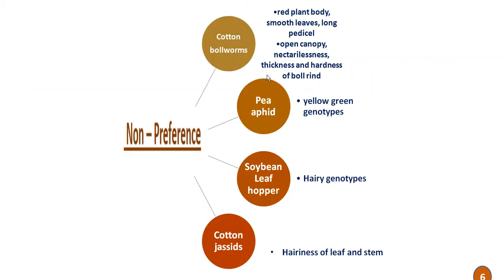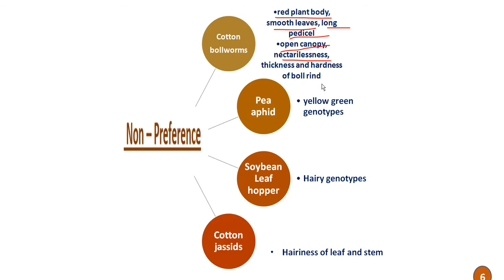In case of non-preference, some of the characters or attributes of the host plant are given. First one, in case of cotton bollworm: the red plant body, smooth leaves, long pedicel, open canopy, nectarlessness, and thickness and hardness of the boll rind.